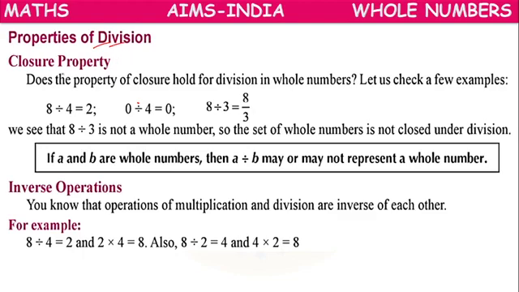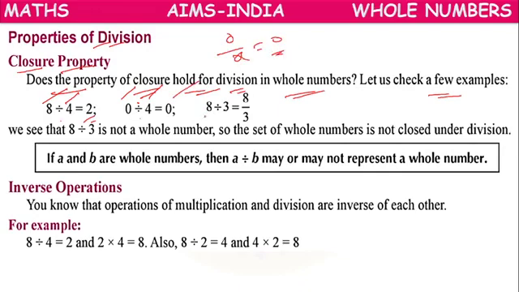Next, properties of division. Closure property. We have to check whether the property of closure holds for division in whole numbers or not. We can check it with an example. 8 divided by 4 equals 2, or 0 divided by 4, because 0 divided by any number equals 0 only.